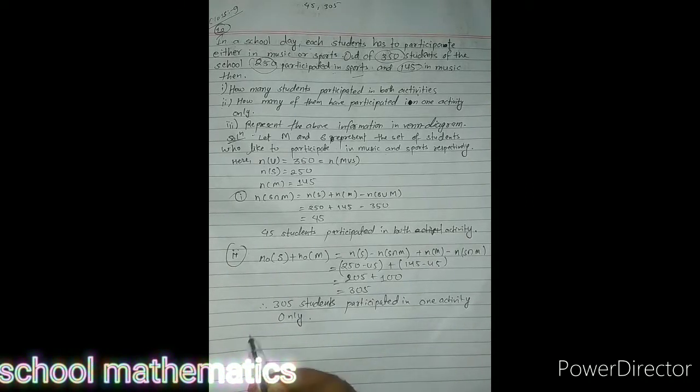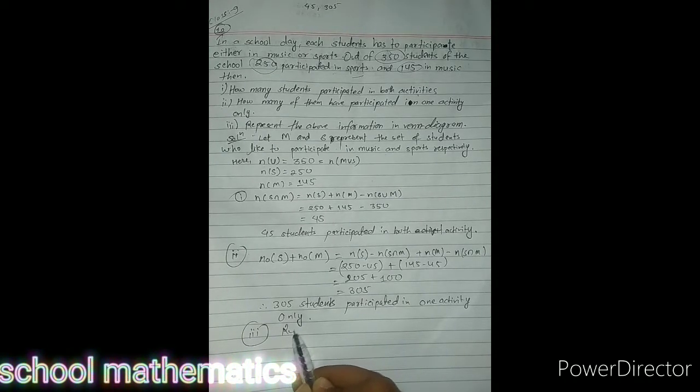Now third, we have to represent in a Venn diagram.